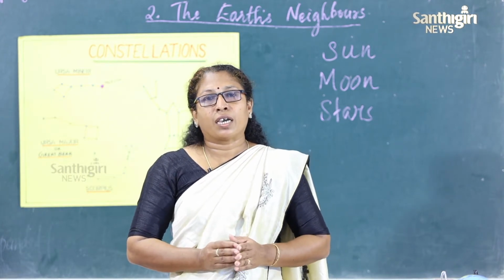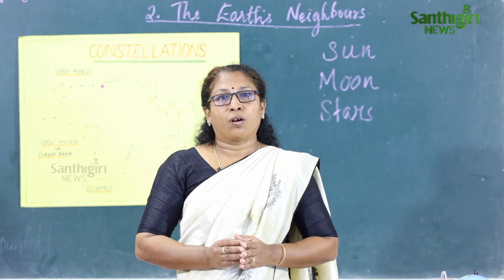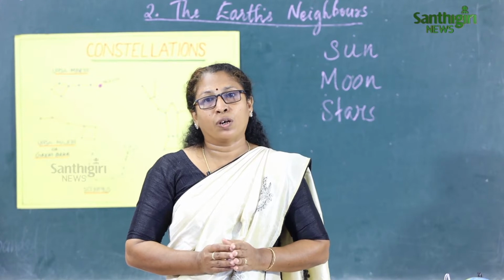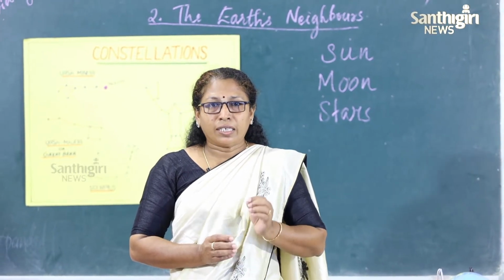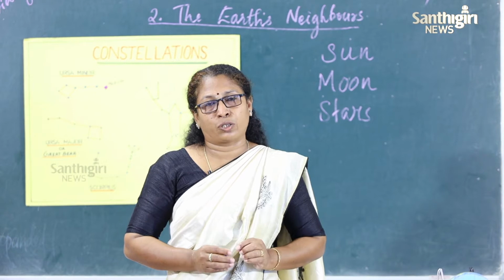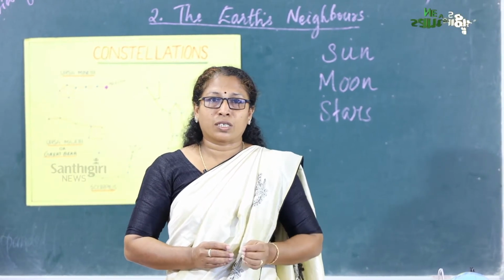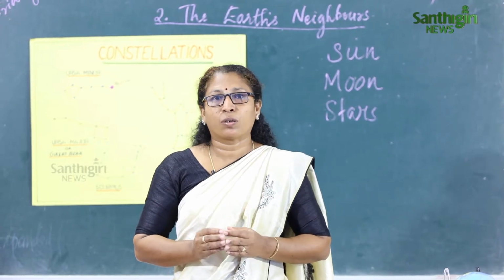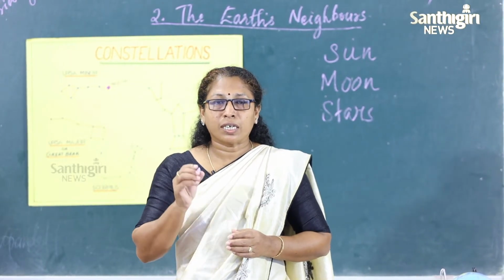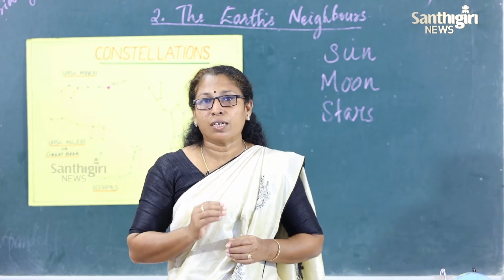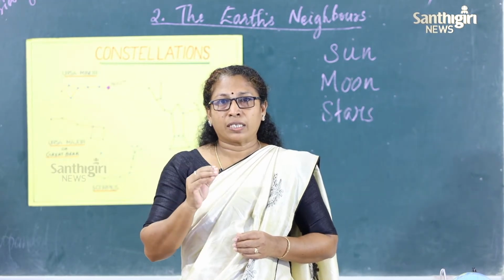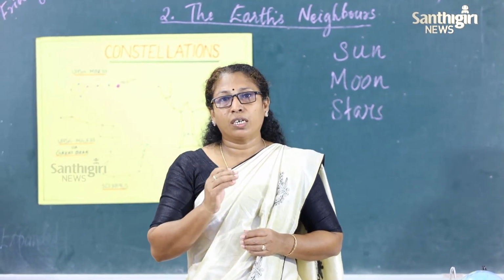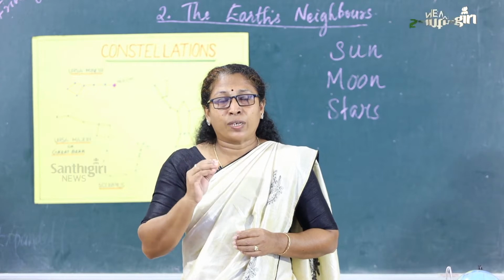The sun is a huge ball of hot gases, and it is the center of our solar system. What is the solar system? The sun and the planets come together to form the solar system. The sun is the center, and all the planets move around it.